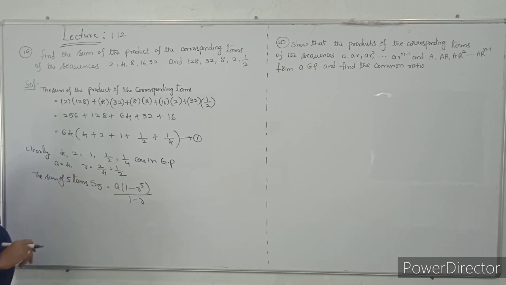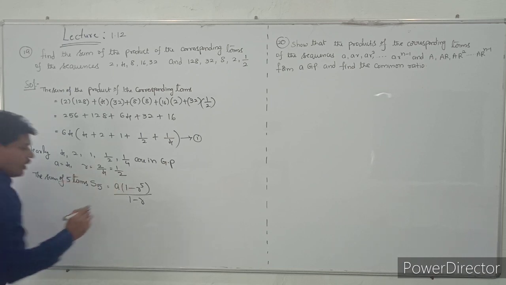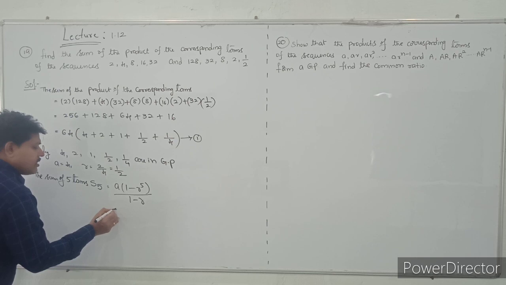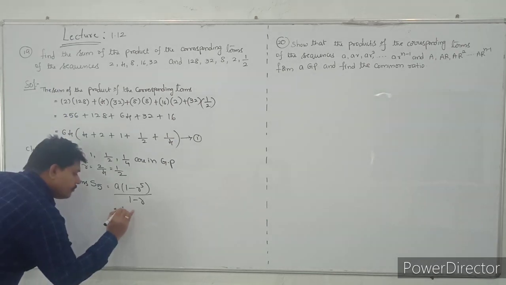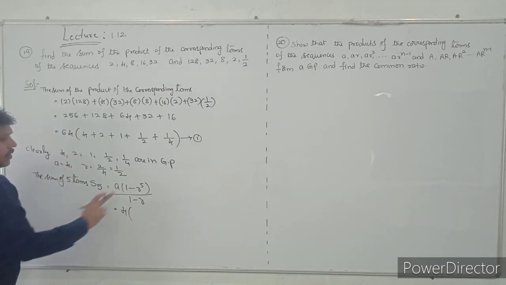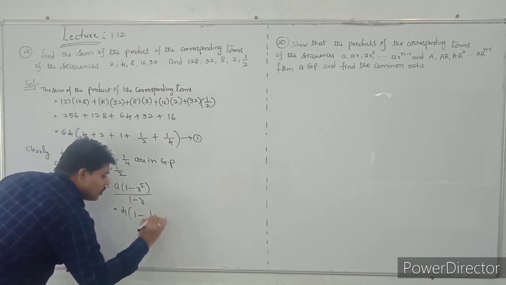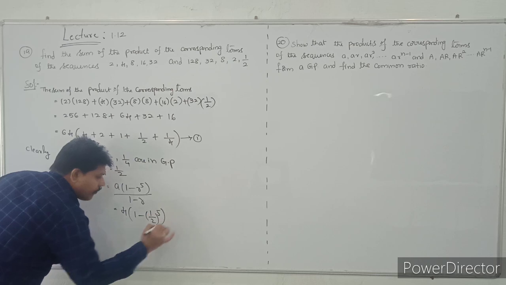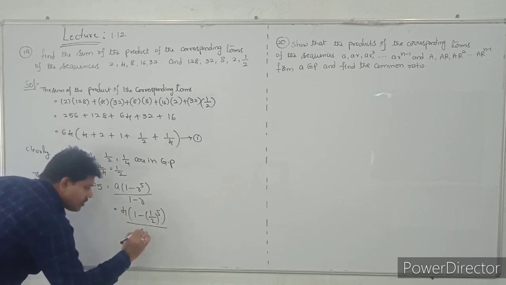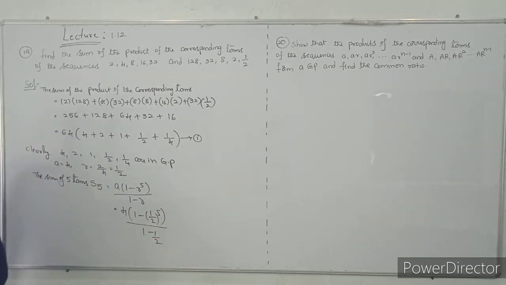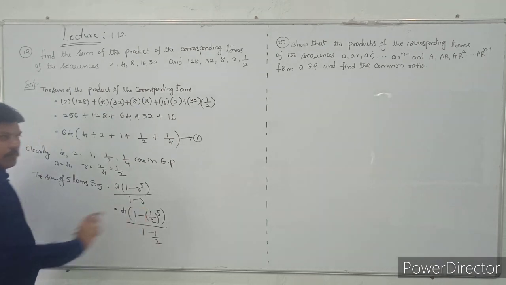So what is the A value? A value is 4 into 1 minus R power 5 by 1 minus R, that is 1 by 2. All understood, students? A into 1 minus R power n by 1 minus R.